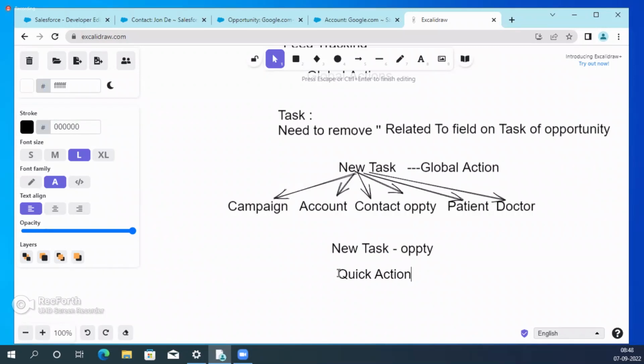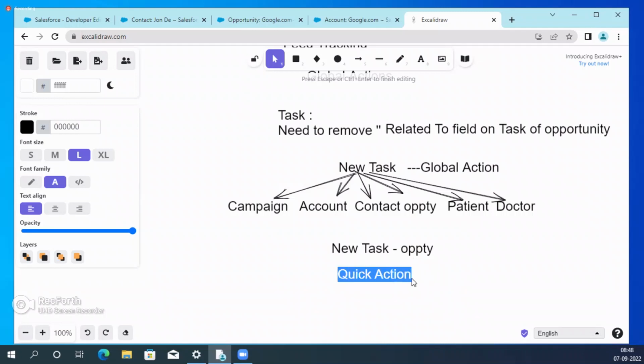That is the difference, guys. Understand? See what is the problem? How to resolve? You need to learn like that. So now I am creating my own action which belongs to one particular object. Why? Because whenever you modify the global action, that will impact all the other objects. I don't require that. Client is asking only for a specific object. For specific objects, I need to create one action. That is called quick action. Understand? Now I am creating the quick action on the opportunity within the page layout.